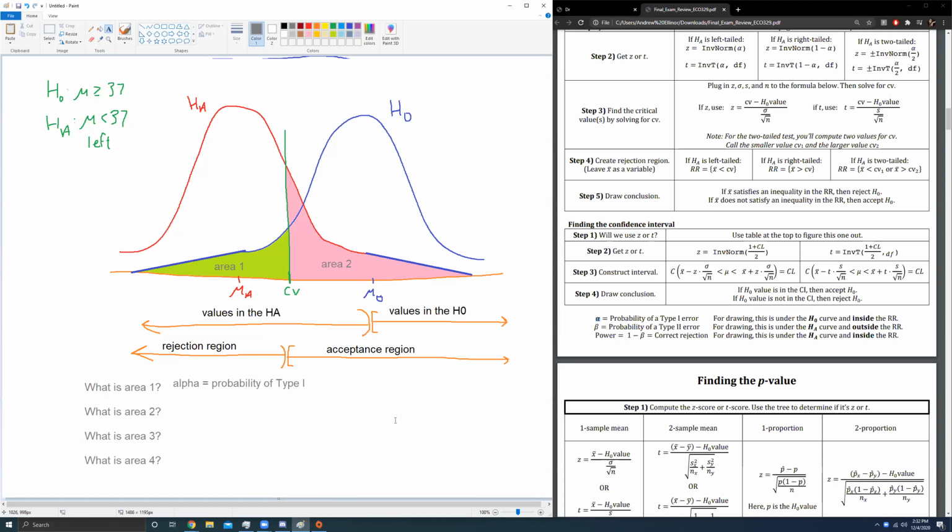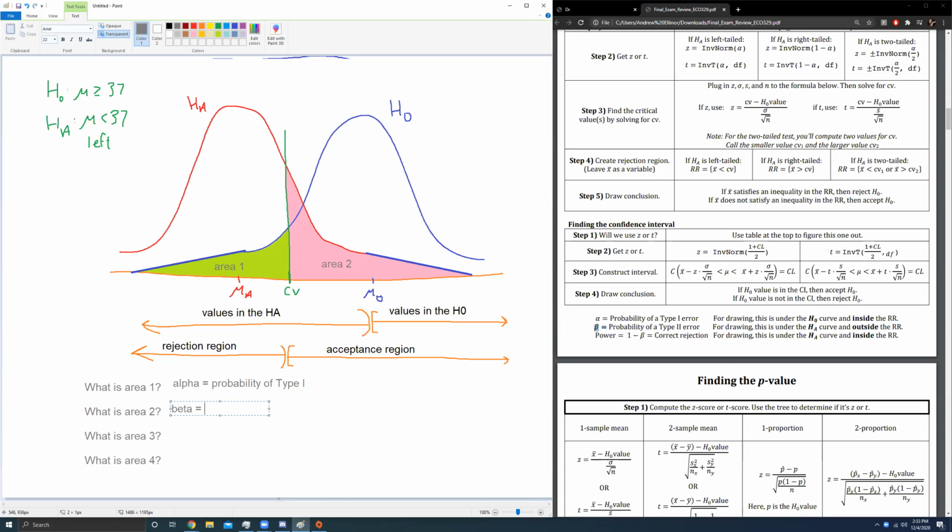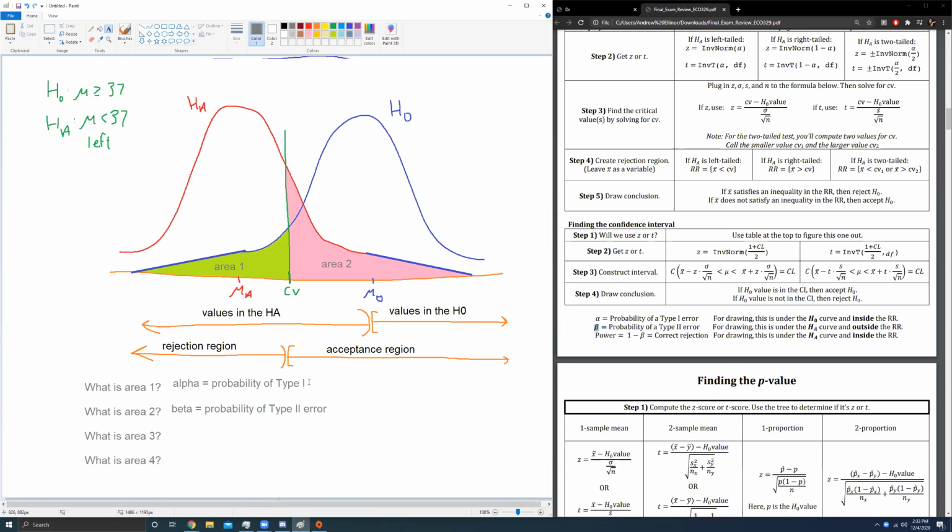What about area 2? Oh, I'm going to reference my cheat sheet again. This says that for drawing, area underneath the alternative curve, which this is the red curve that this pink area is underneath, and outside the RR, so outside the rejection region is another way of saying inside the acceptance region. This is area 2. This is inside the acceptance region, and underneath HA, that would be beta, the probability of type 2 error. So they might list it as beta, or they might list it as probability of type 2 error. I didn't actually use the word error over here, did I? Error. Okay.